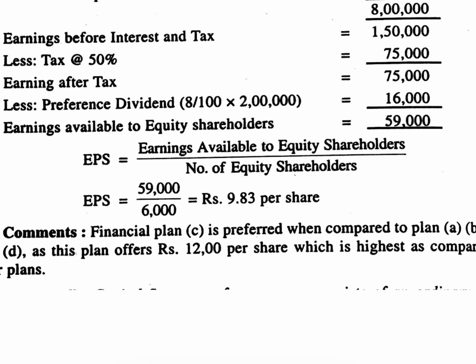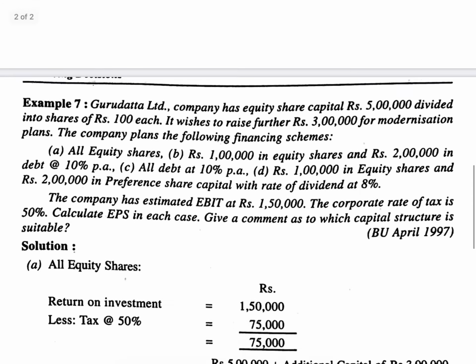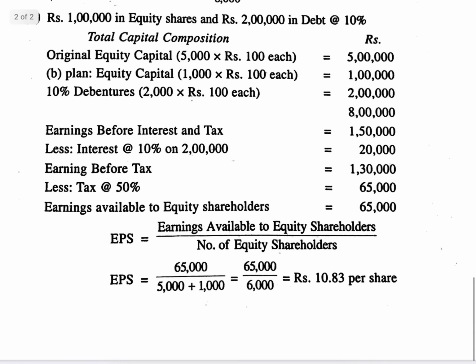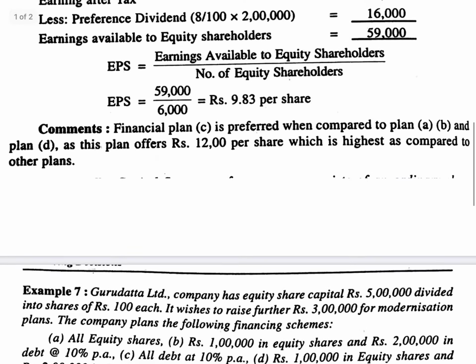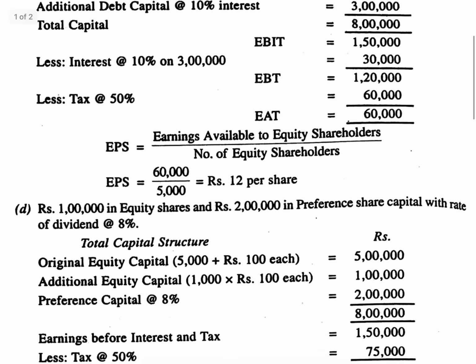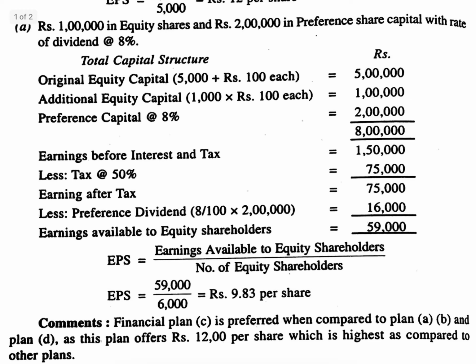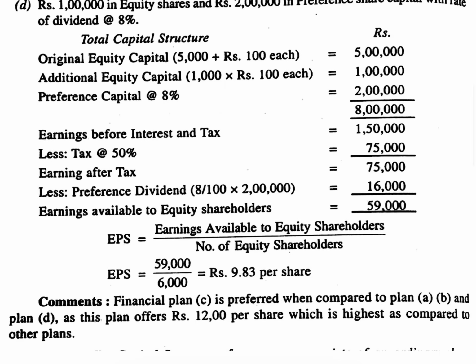In the first financial plan, EPS was 9.36. In the second, 10.83. In the third, 12. And in the fourth, 9.83. Which one has the highest EPS? That is plan C. Here plan C is preferred, because it has the highest EPS compared to plans A, B and D.